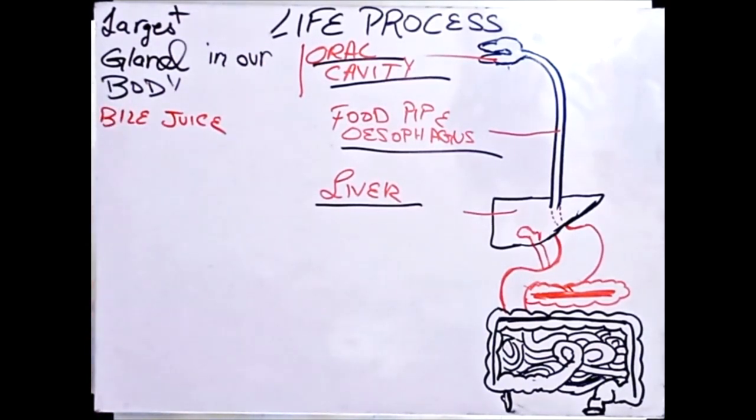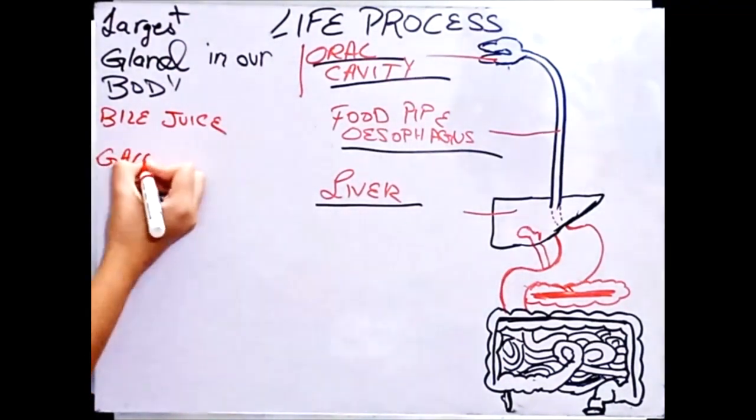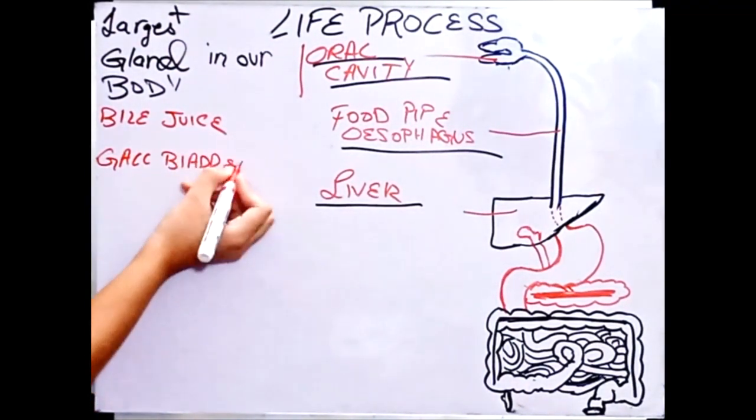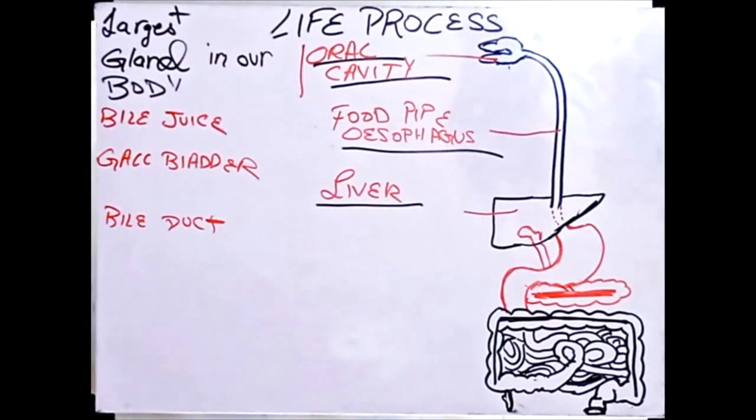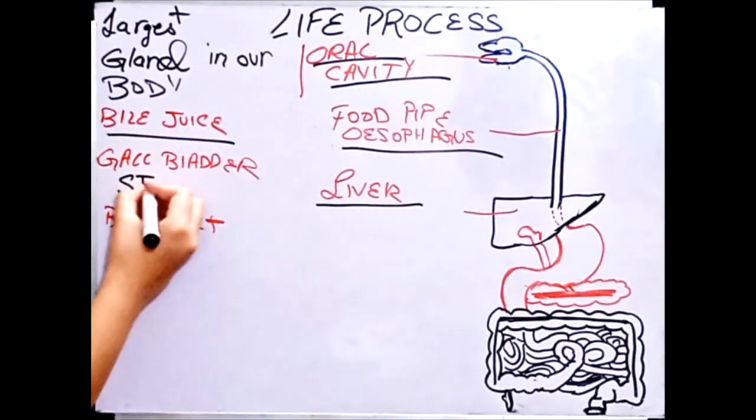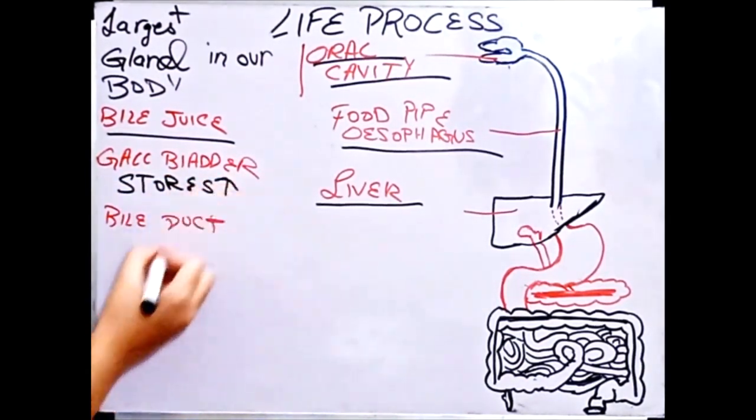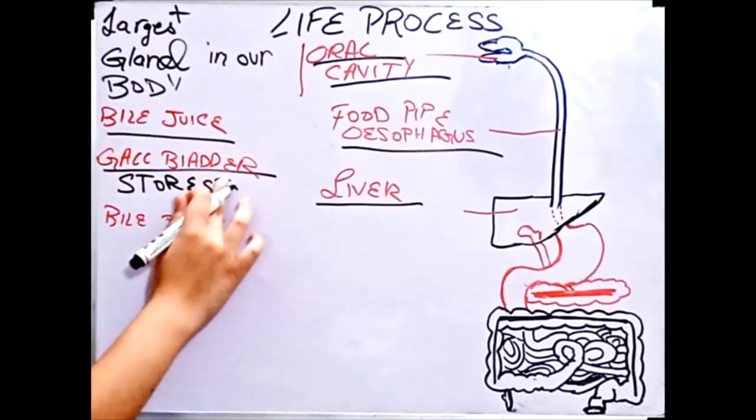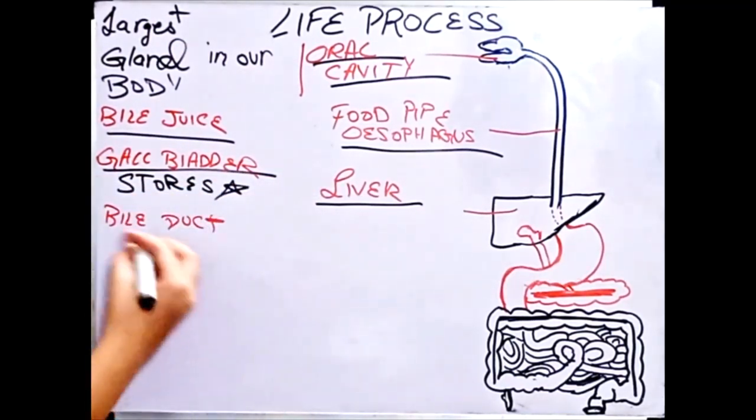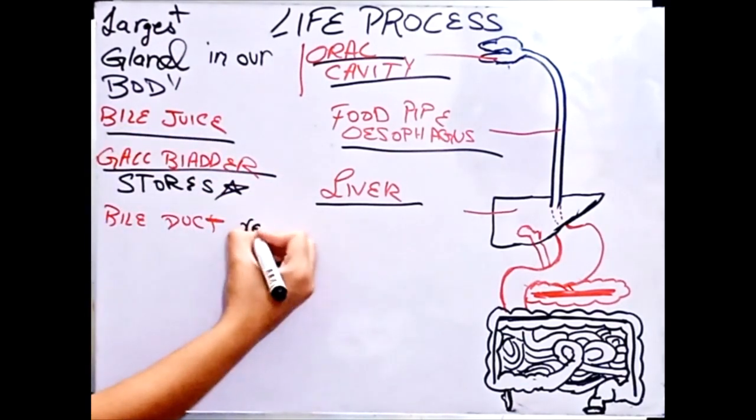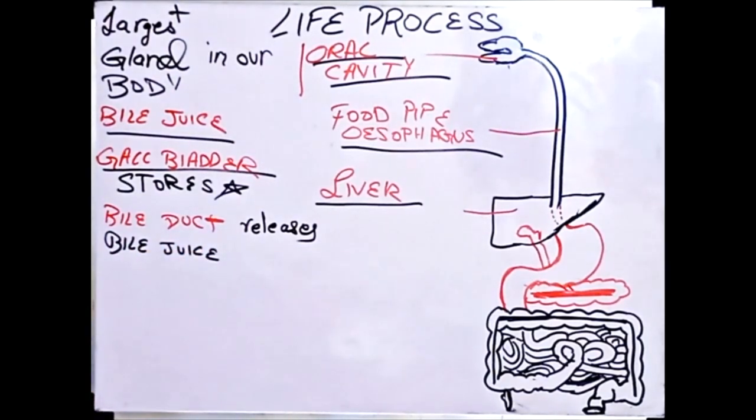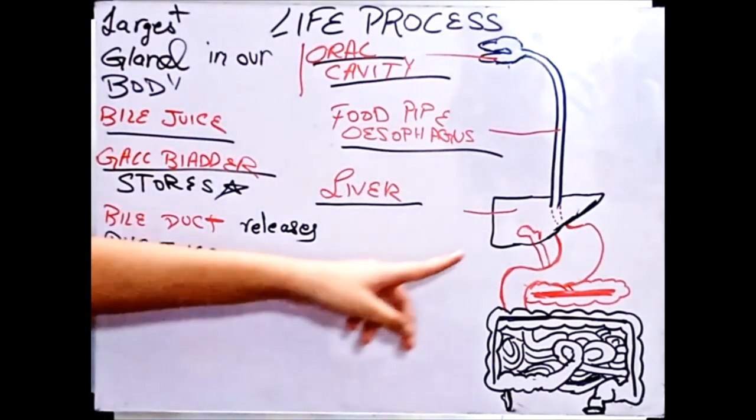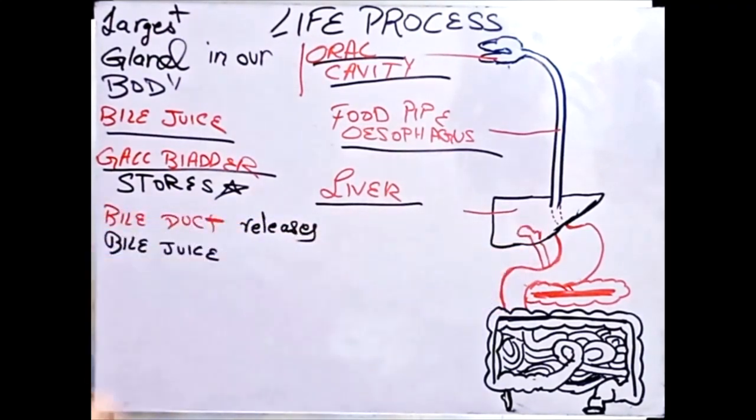Gallbladder and bile duct. What does the gallbladder do, and what does the bile duct do? I want an answer for this. So the gallbladder stores bile juice. ठीक है, मैंने एरो बना दिया कि आपको समझ आया. The gallbladder stores bile juice and the bile duct releases bile juice. This is the basic thing. The smaller one is the bile duct. I hope this is clear.